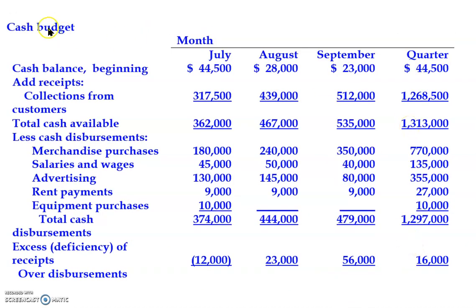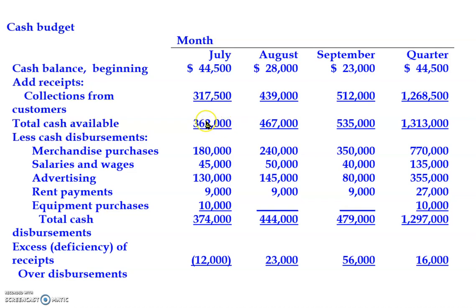Now let's prepare the cash budget. There are 4 components of cash budget. One is the beginning cash balance. This section, collections from customers, total cash available. We are interested to know the total cash available in the month.